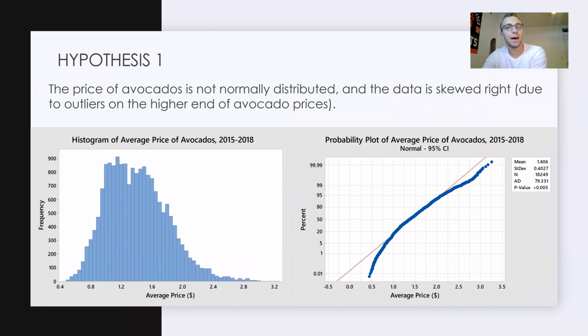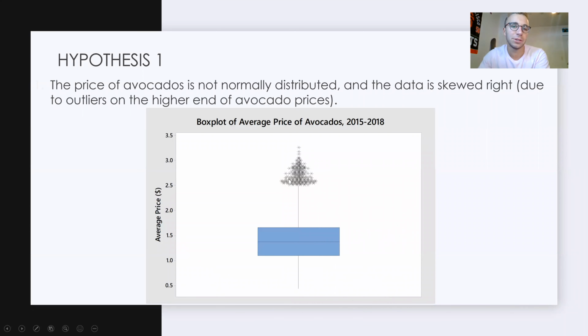So for the first hypothesis, the price of avocados was not normally distributed, so that was correct. As you can see, the histogram looks fairly normal, but you see it tails off a lot at the end here. There's a lot of outliers on the more expensive side of the avocado prices, and as you can see from the probability plot, there were just so many data points that it makes the plot look a little bit like what you would not expect, but there's so many points that are just not within that 95% confidence interval. And this box plot really just shows all the outliers on the higher end of the average price, which shows that it is actually skewed right. So that hypothesis was correct.